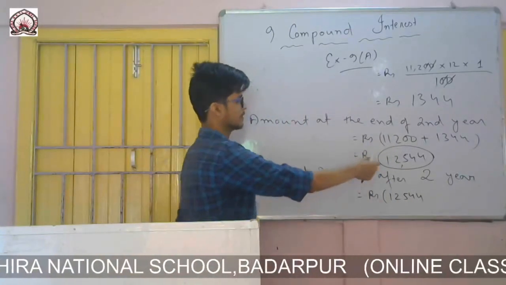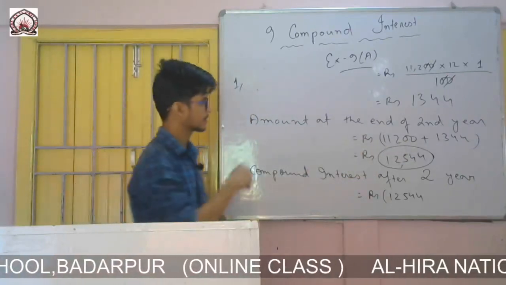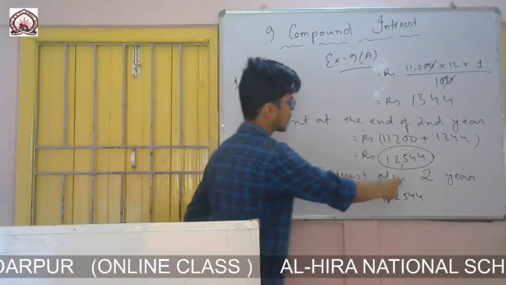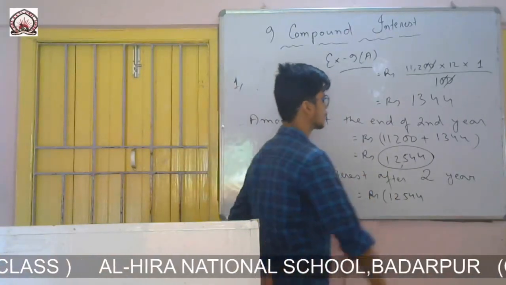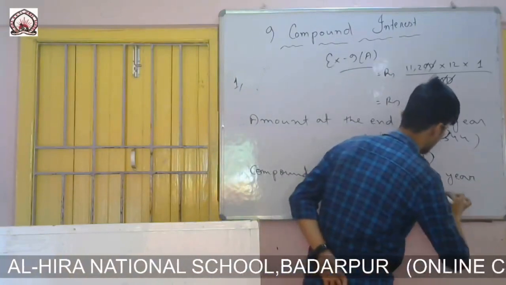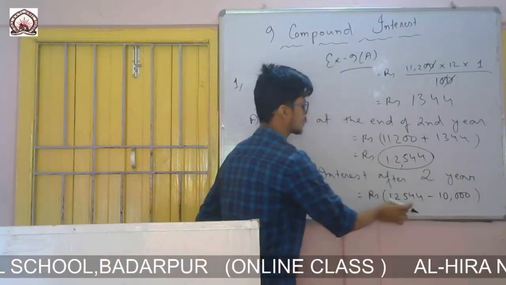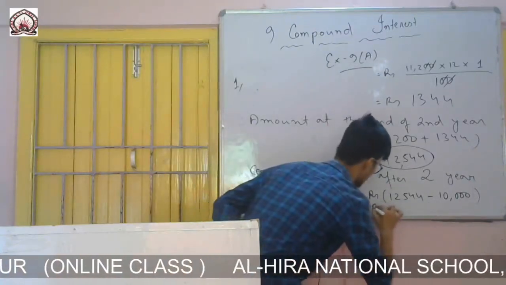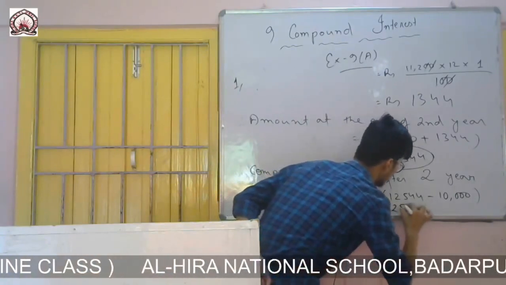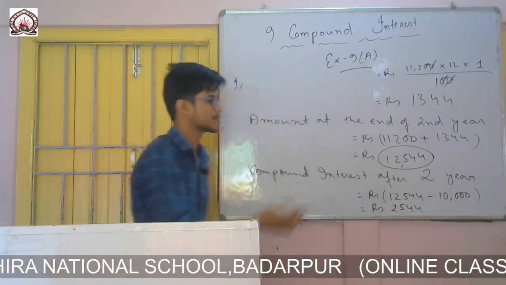What is the question that is given? If I have borrowed this, then what amount will I return? 12,544, and the amount that I borrowed was 10,000. That means the difference is rupees 2,544. So this amount I gave that person as extra.